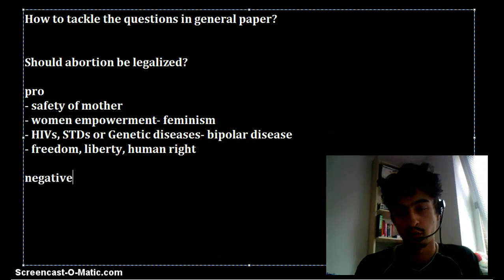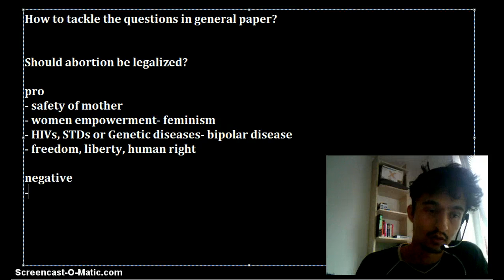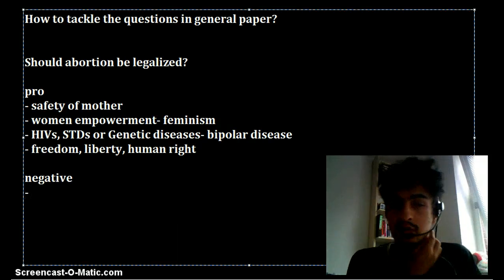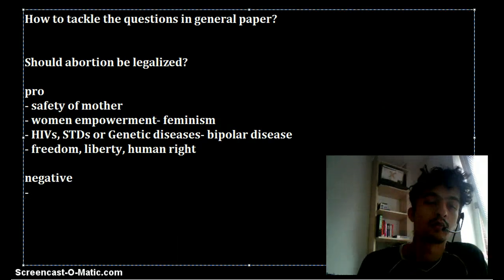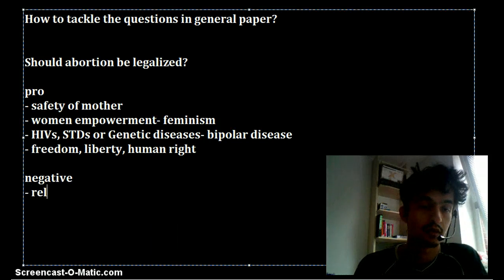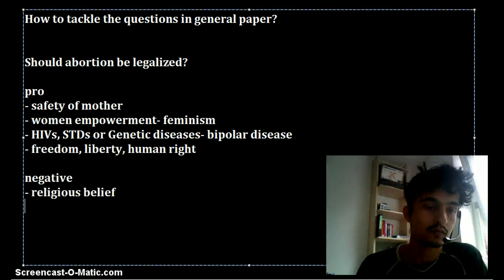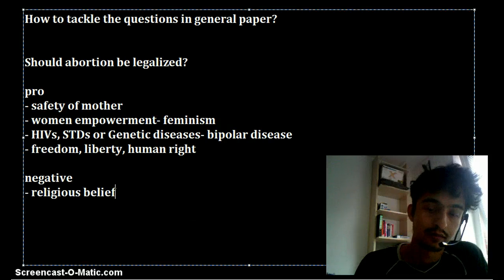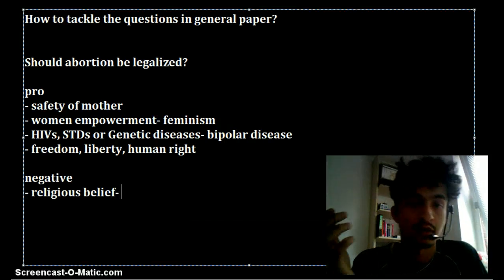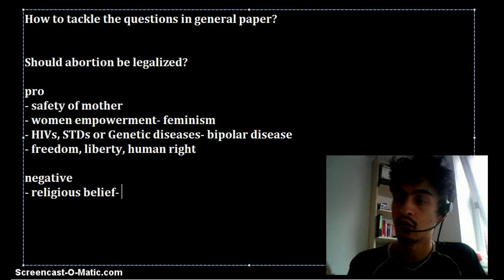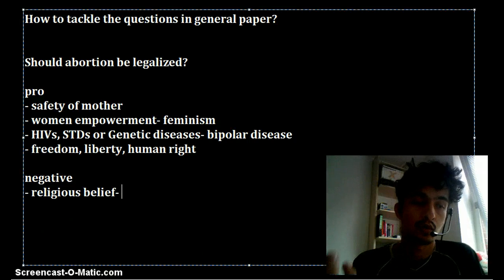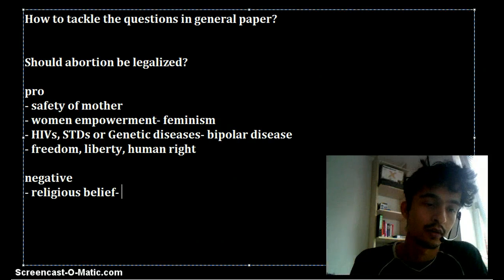I can go for the negative points. Why should the abortion not be legalized? I could start the argument by saying that it's against religious belief. Religion believes that each and every human life is precious and only God can create life, and so only God has the right to take away life. So no individual person should have the right to take away life.